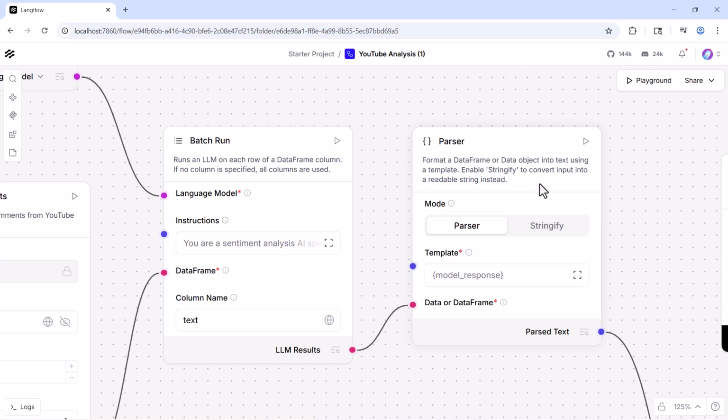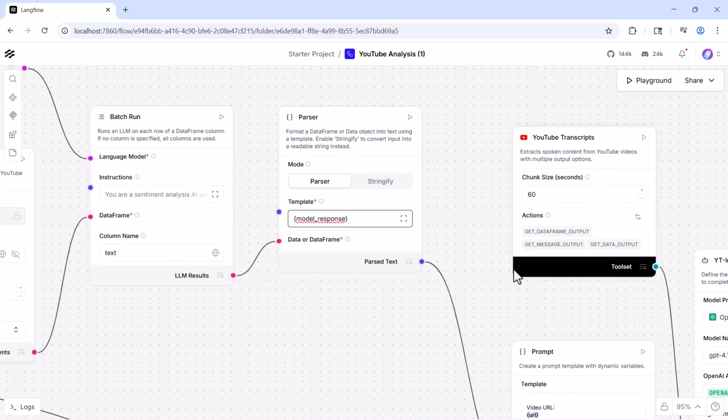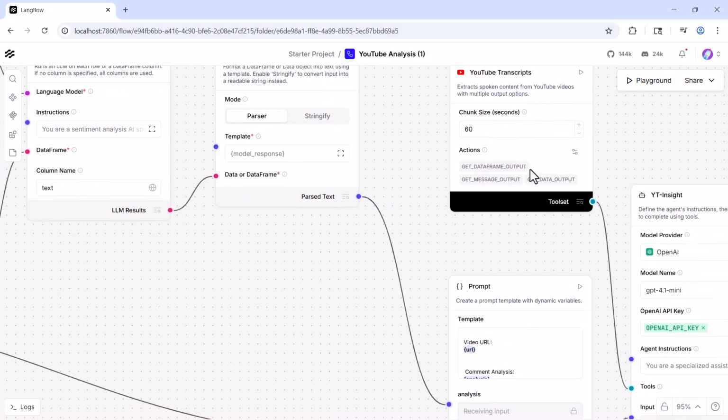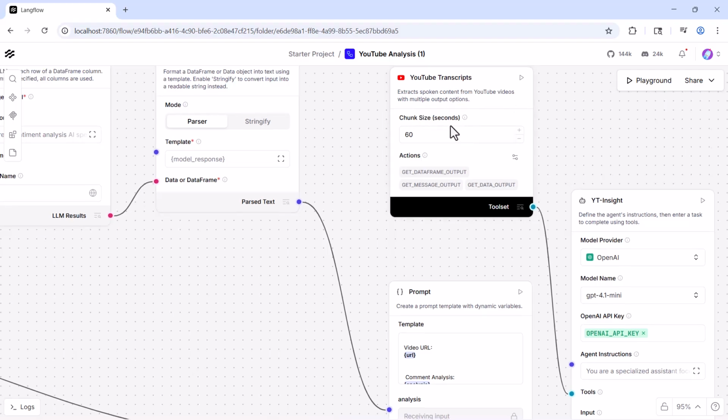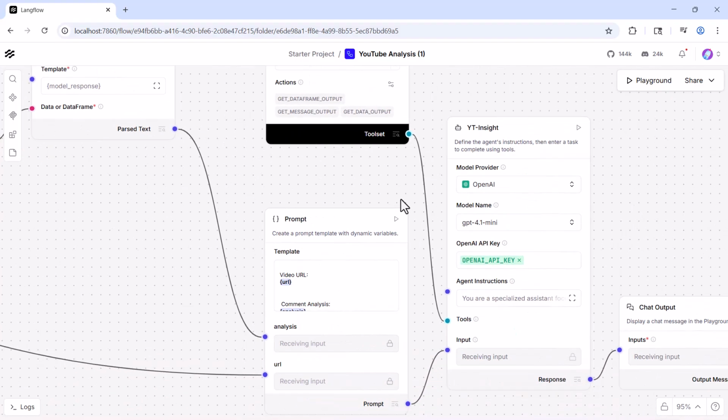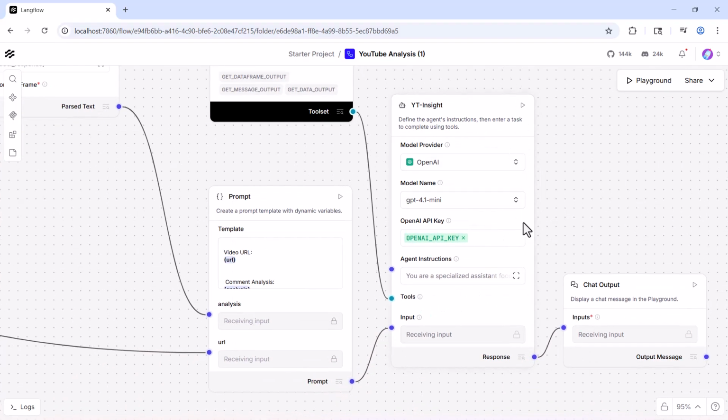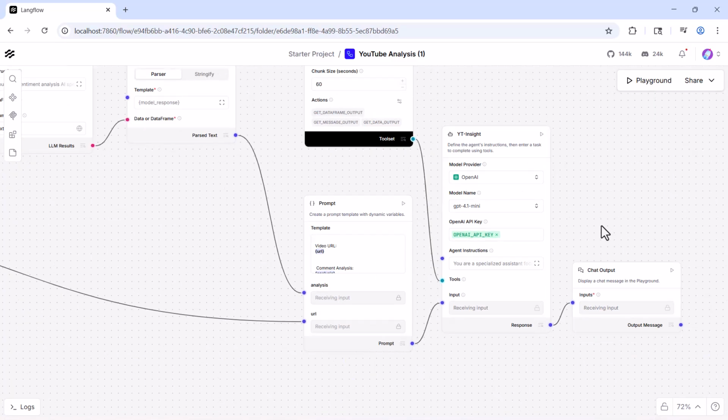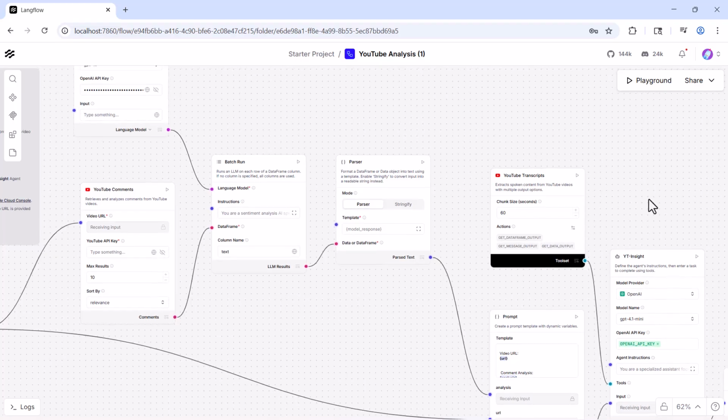Enable stringify to convert input into a readable string instead, right? So we don't have to change any of this. It will retrieve the transcripts, extracting the content from YouTube videos with multiple output options, and then finally it will give us the insight. Here it will provide the output, so that is the chat output.